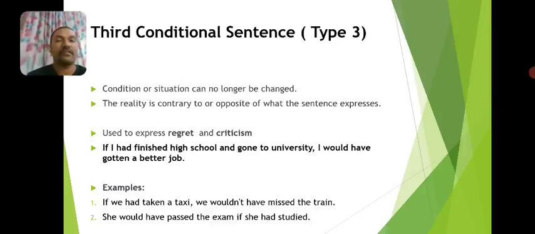And look at the next example. She would have passed the exam if she had studied. If she had studied, she would have passed the exam. That clearly says the sentence is expressing some kind of regret. If she had studied means she did not study and she did not pass the exam. So we are using this sentence structure to express what would have happened if she had studied.